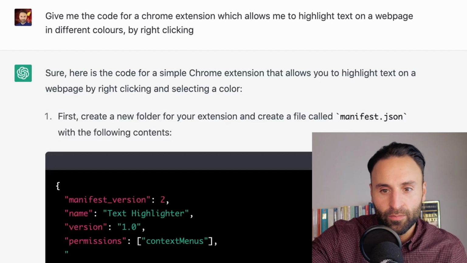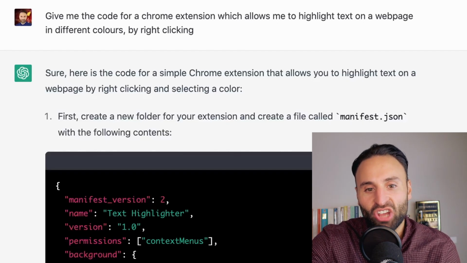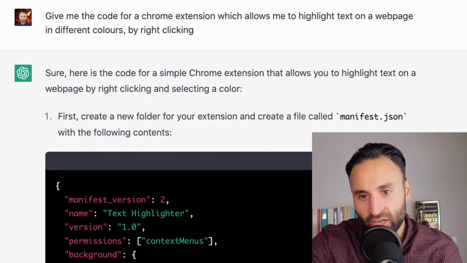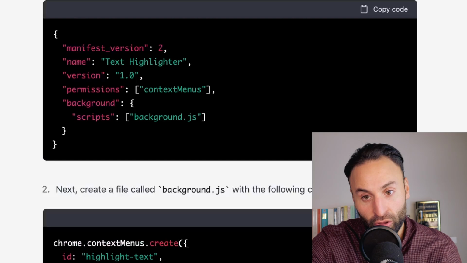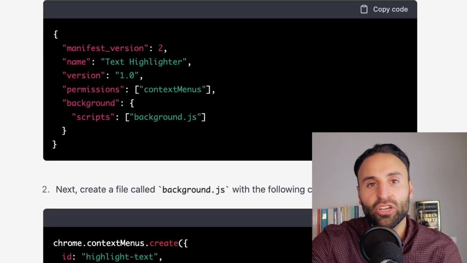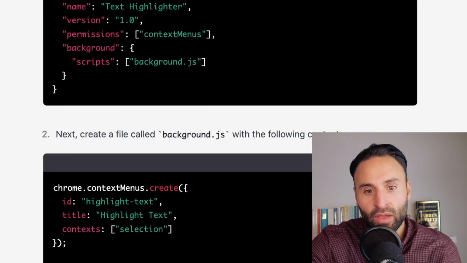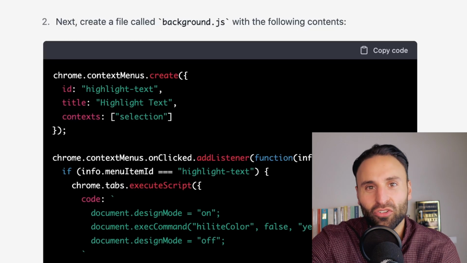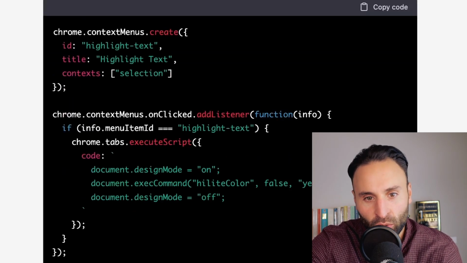So it's given me a background.js document here. So basically what I would do with this is I'd copy the code by clicking the copy code button there. I'd then go into an editor, download that as a file, and I do that for all the other files it's about to give me. So as you can see, the beautiful thing with this is even if you're not a programmer, it comments each part of the code. And you don't have to understand how the code works, but it does help if you can see, okay, that sends a message here, that does this, that does that. So it really does help.